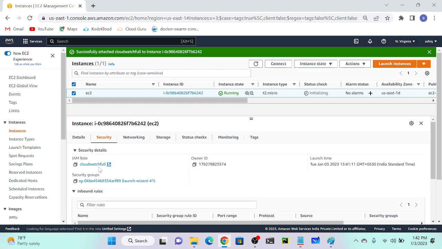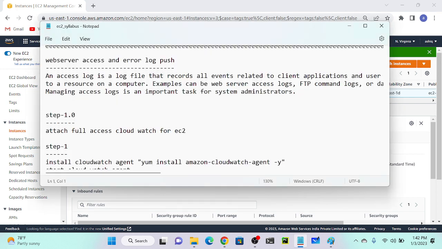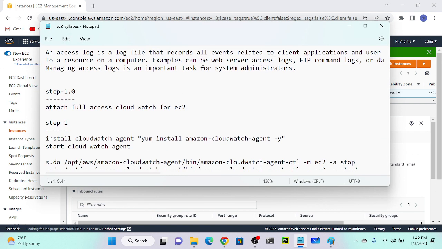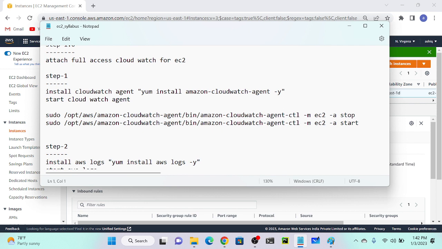Okay. So I need to access my server. Then I need to install Apache. Right. So write down second step. Install Apache, no issue. You can shuffle that. First you can install Apache, then you can install CloudWatch. That's not a problem. So install Apache, second step.